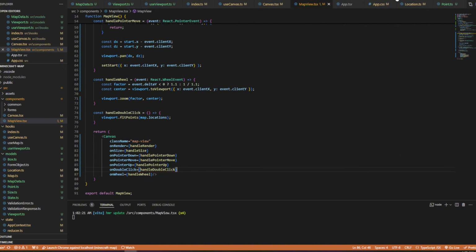And what this gives us is now if we double click, it does the fit, which isn't working for some reason. I don't know. I'll have to look into that. Why is that not working?